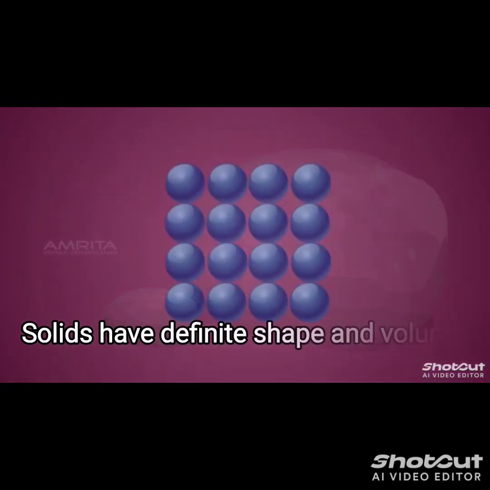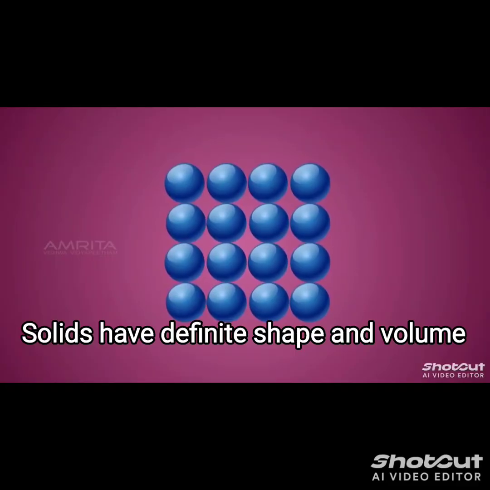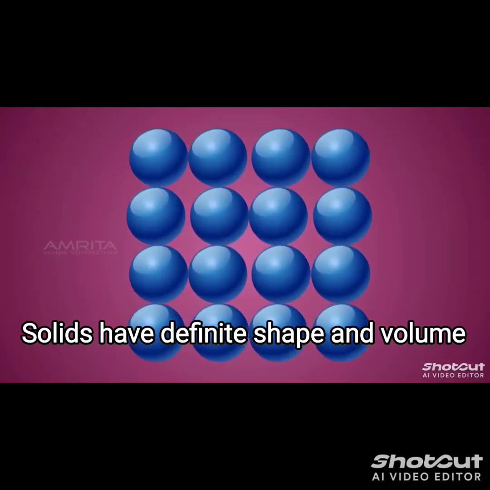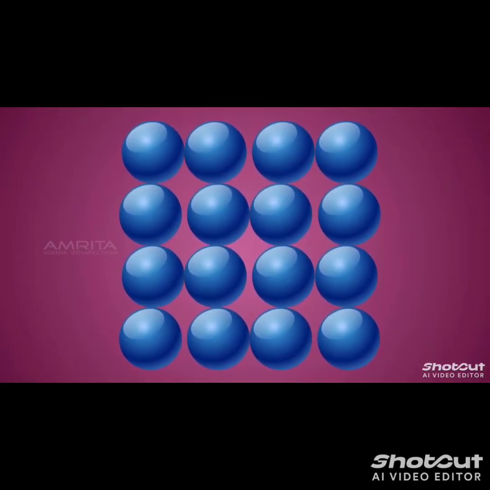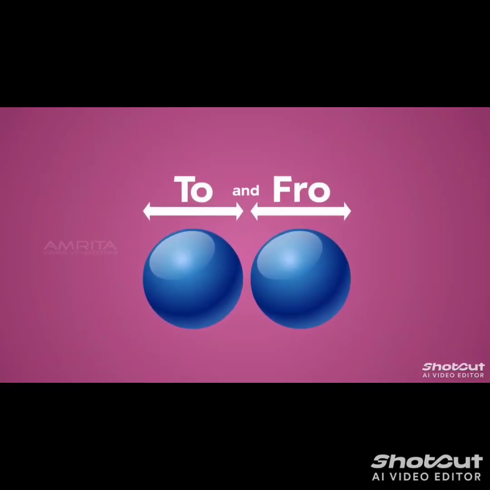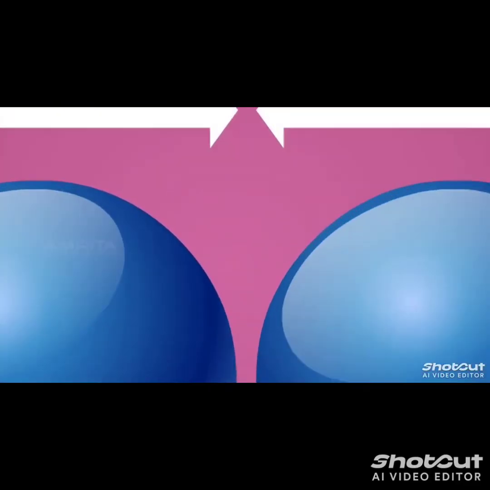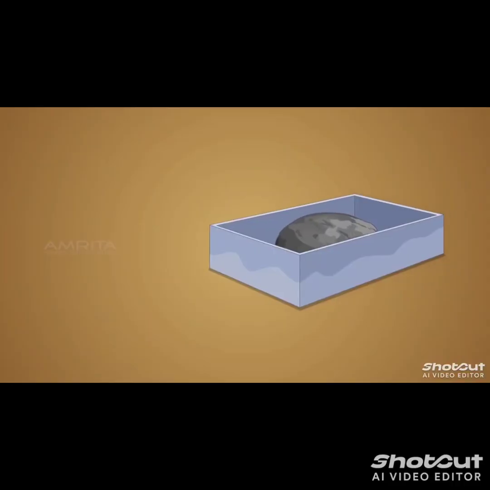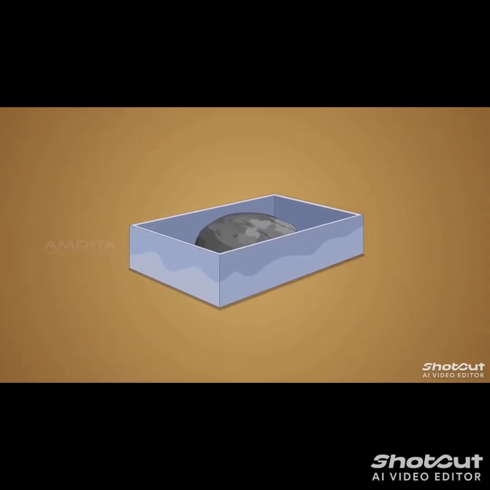Matter in the solid state has definite shape and volume. This is because the particles in solids are very tightly packed and there is very little space between the particles. Therefore, the force of attraction between the particles is very strong, and the only movement they make is tiny vibrations to and fro. That is why solids are rigid. If you take a stone and put it in a box, it has a fixed shape.